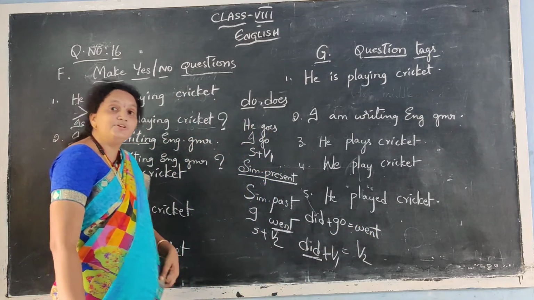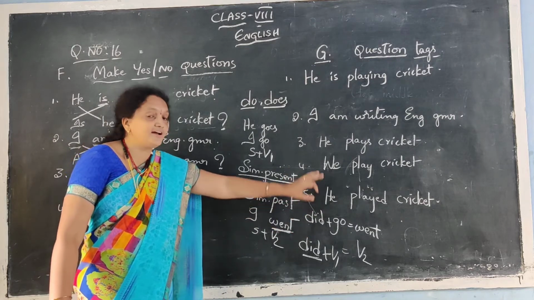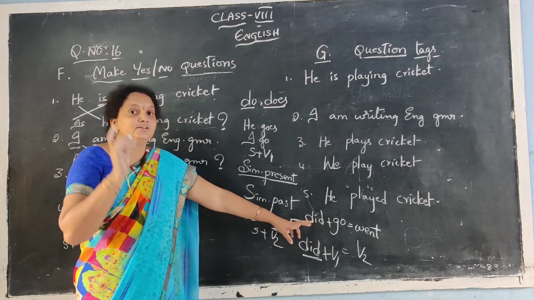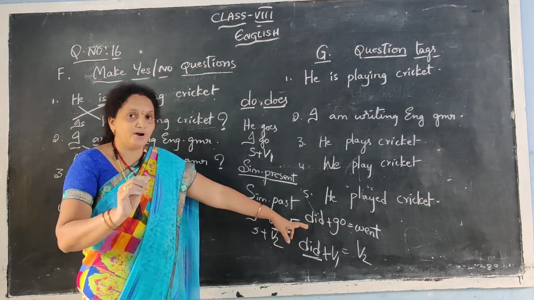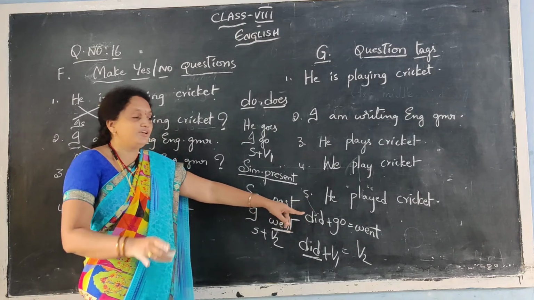If someone asks you, did you go? What do you want to say? I went. You have to say that I went. So the question should be, did you go? Not did you went. Not did you took. You should not say that; say, did you take? You have to say, did you write? Not did you wrote. Did plus V1 only, that is how to use it.